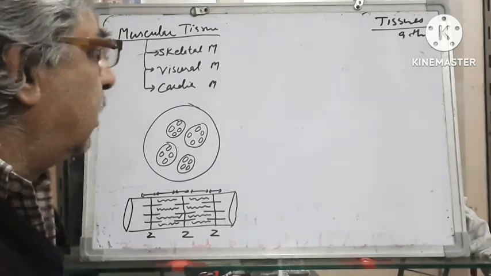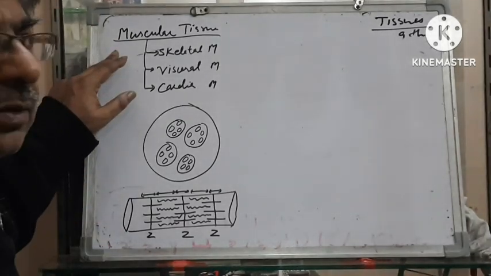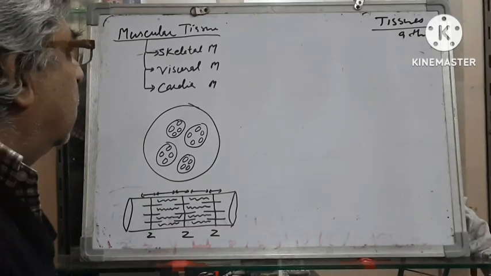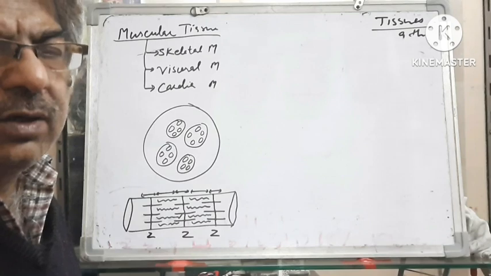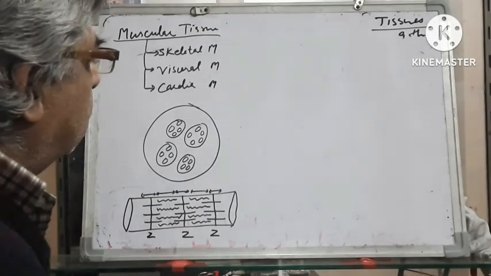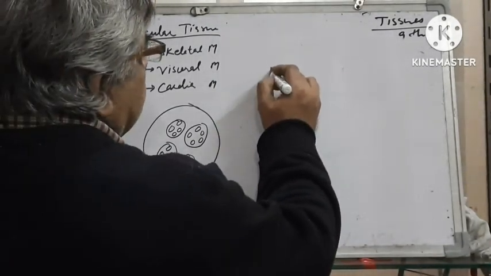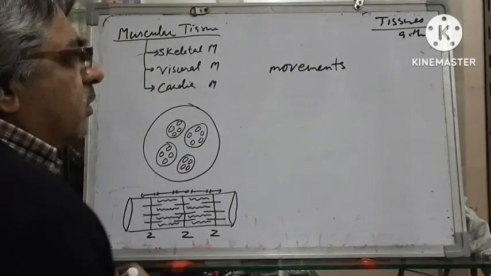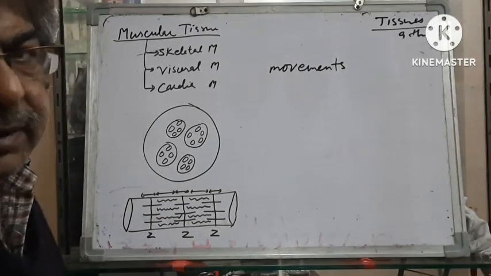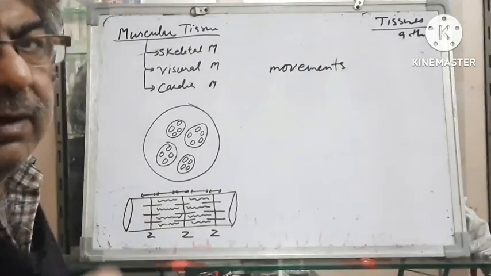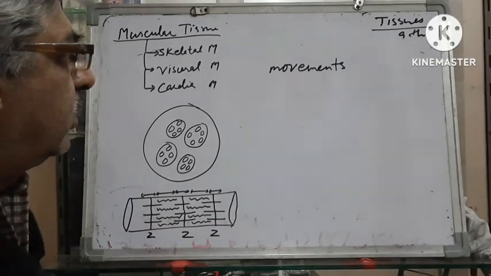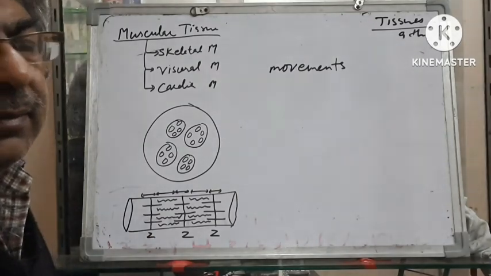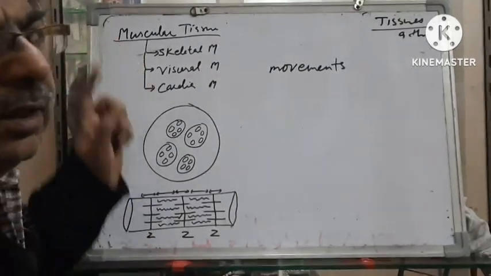Today we are going to discuss about the muscular tissue. Muscular tissue. This is a tissue which causes movements. The tissue which is responsible for movements within our body and also movements of the body and body parts is known as muscular tissue.